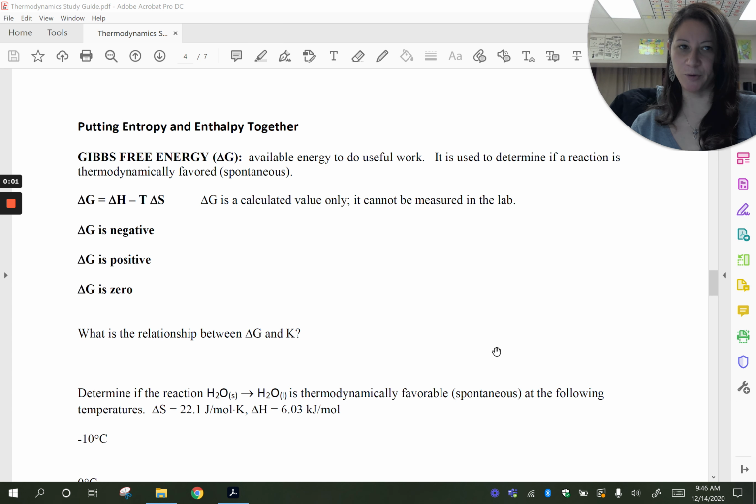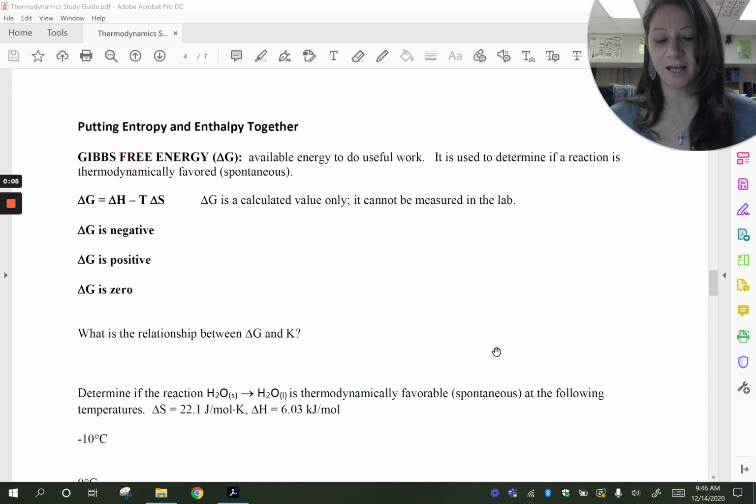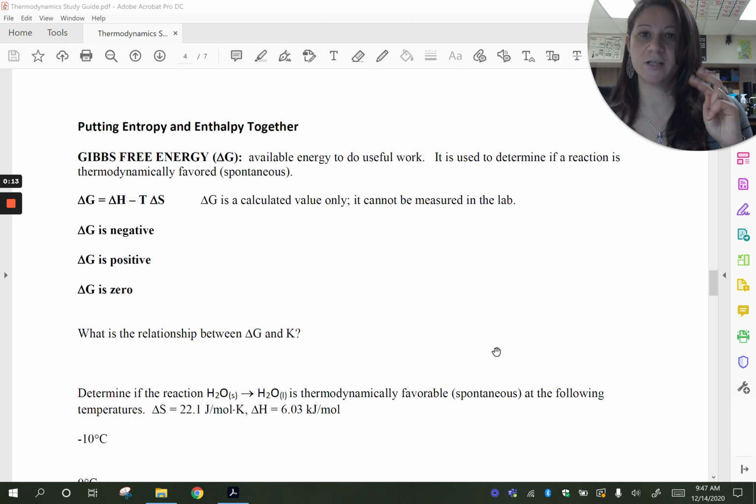Hello, my AP Chemers. We are talking about thermodynamics, and we had said that in order for a reaction to be spontaneous or thermodynamically favorable, there are two driving forces that determine that, entropy and enthalpy. So let's start with entropy.